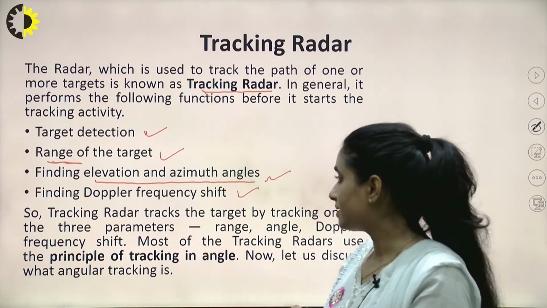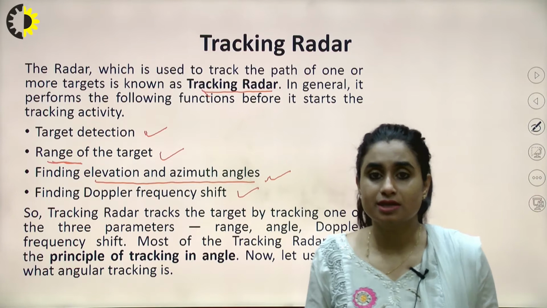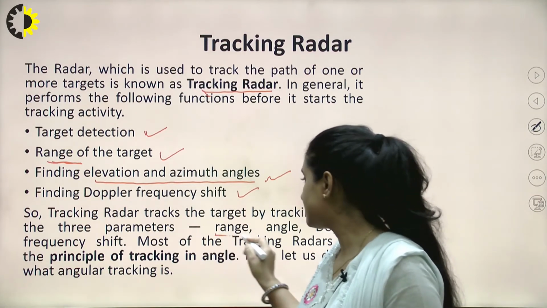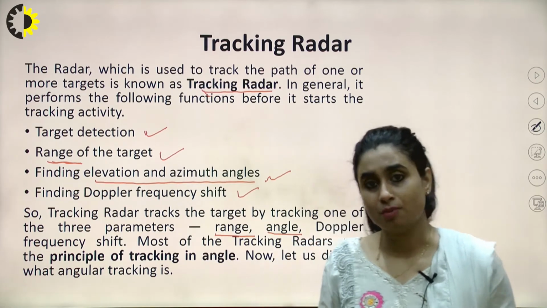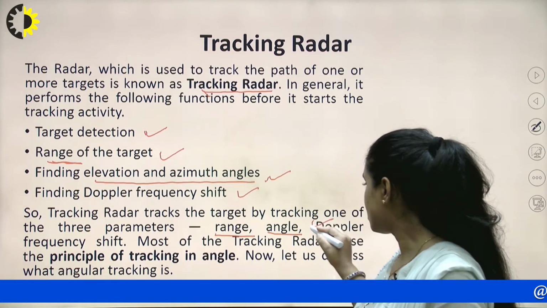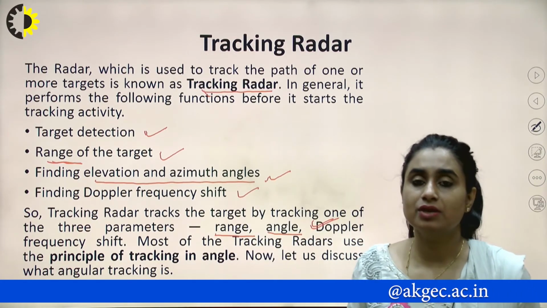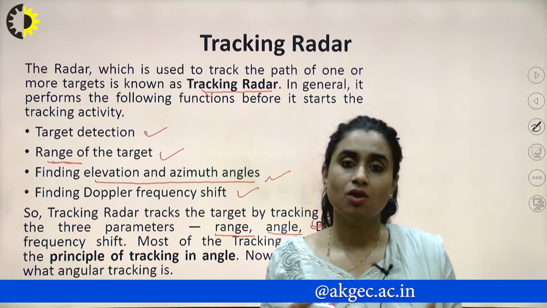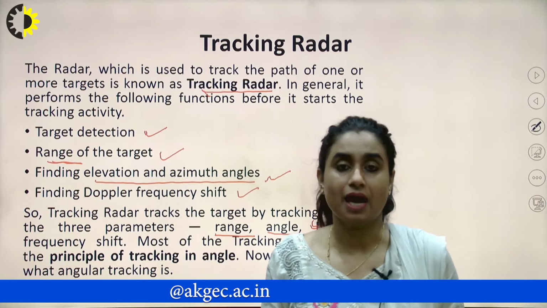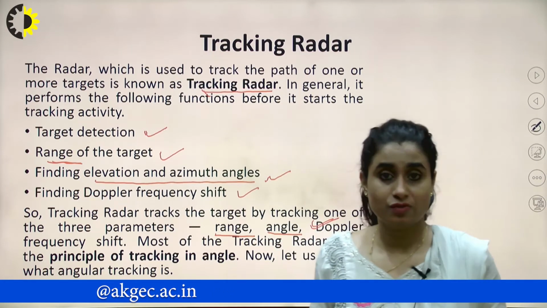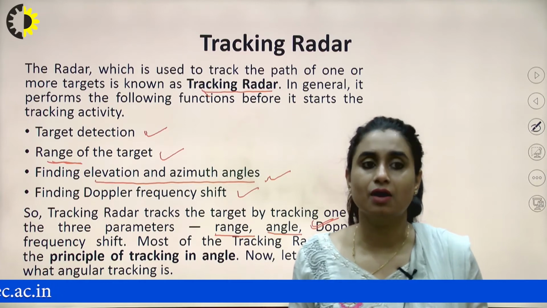So tracking radar tracks the target by tracking one of three parameters. Either we talk in terms of range, that is the distance, or in terms of angle, or in terms of Doppler frequency shift. By analyzing the Doppler frequency shift, we can calculate whether the target is approaching us or moving away. If the Doppler frequency is higher than the transmitted frequency, then the target is approaching us. If it is lower, then the target is moving away.